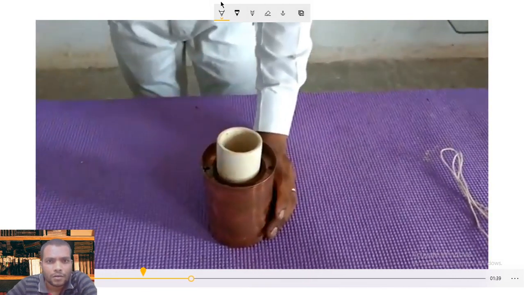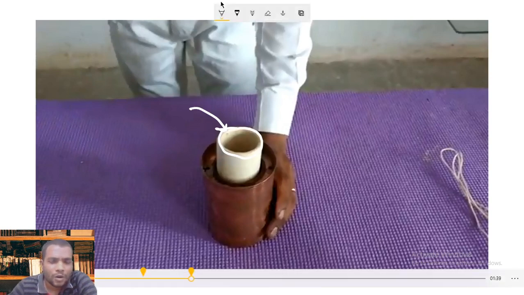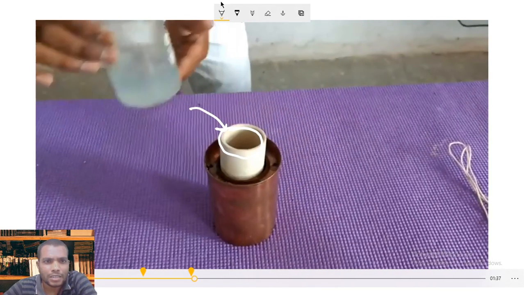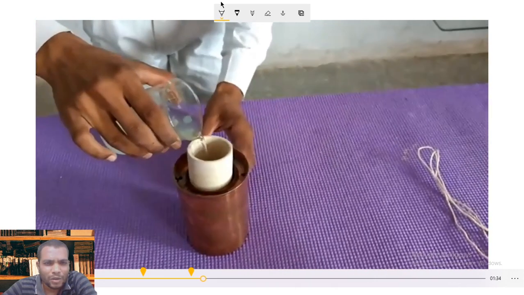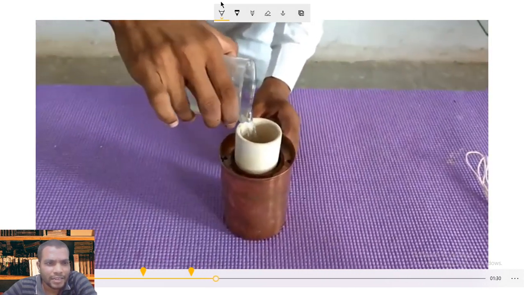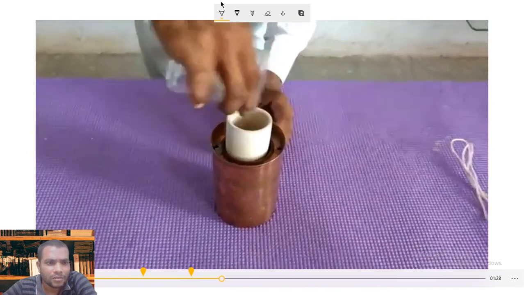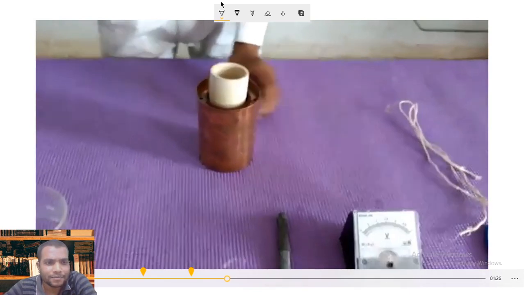Now here we kept this ceramic vessel, which is already dipped in the copper sulfate. Now in the ceramic vessel we are pouring diluted acid. You can take any diluted acid, diluted HCl or diluted H2SO4. So that is the diluted acid.